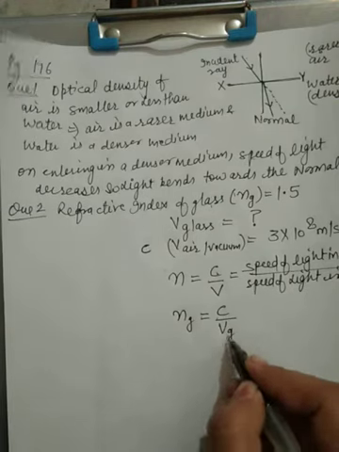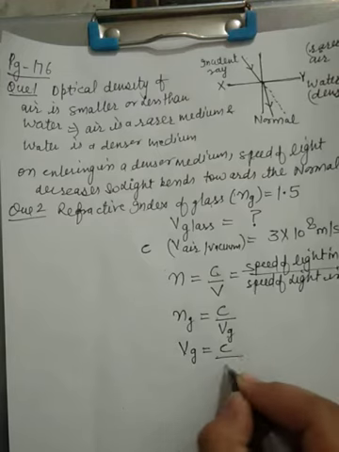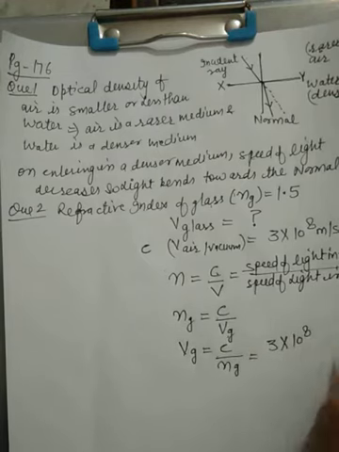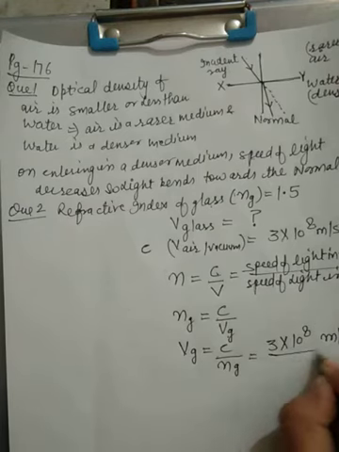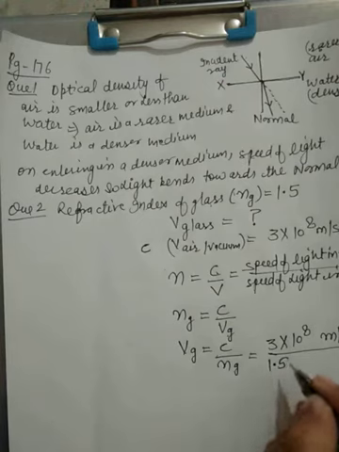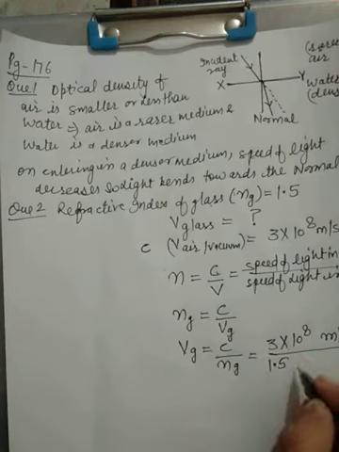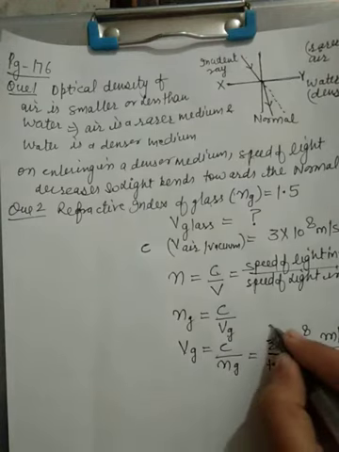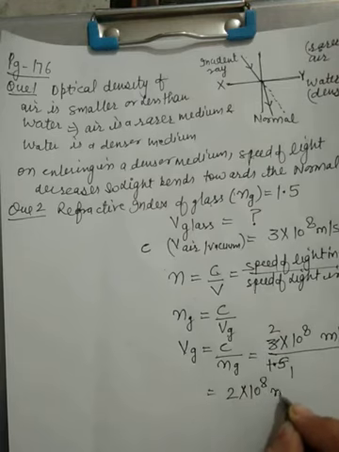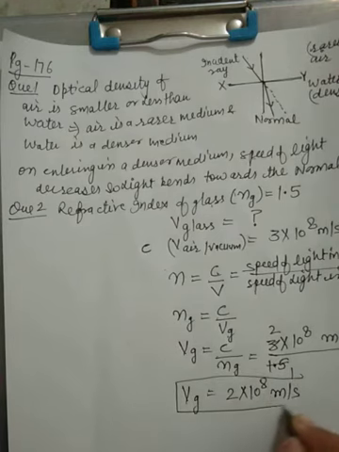So the velocity in glass will be equal to C upon Ng. C is 3 into 10 raised to the power 8 meter per second, and Ng is 1.5. So it will be 2 into 10 raised to the power 8 meter per second. That is the speed of light in glass.